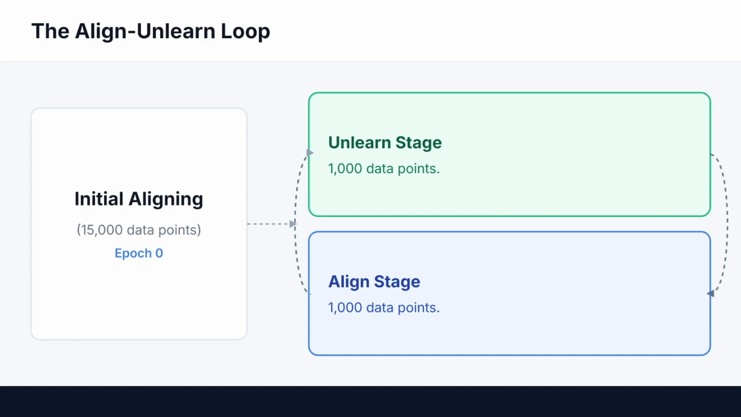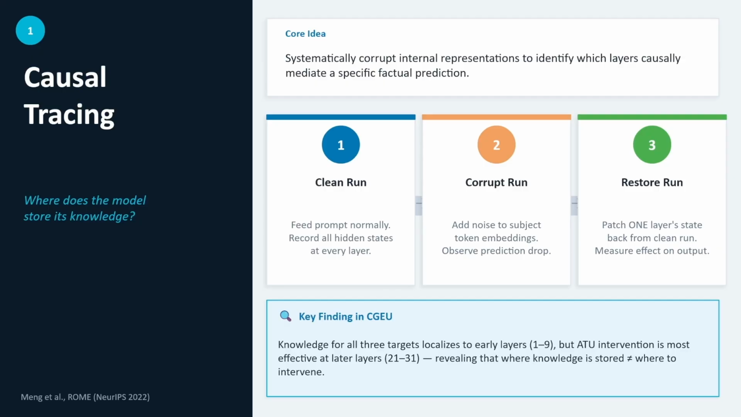But the question is, which layers do we target? That's where causal tracing comes in. We run three phases: a clean run to record all hidden states, a corrupted run where we add noise to the subject token and watch the prediction collapse, and then a restore run where we patch back one layer at a time and measure how much the correct answer recovers. The layer where the restoration helps most is causally responsible. Our finding is that knowledge localizes to early layers 1 through 9, but intervening at these layers destroys general utility. And intervening at later layers preserves utility but just doesn't unlearn well enough.